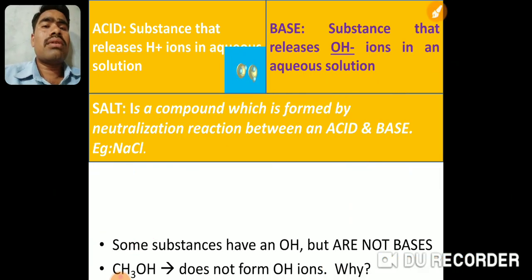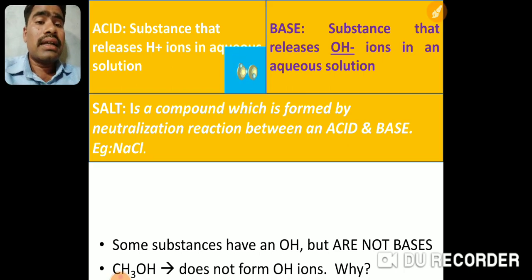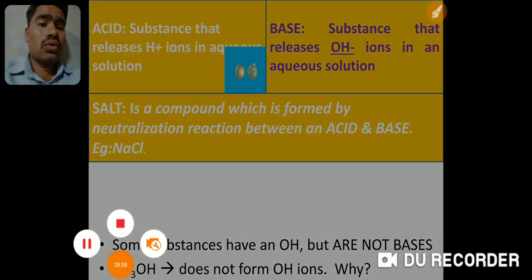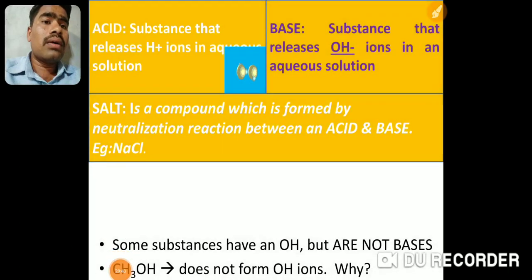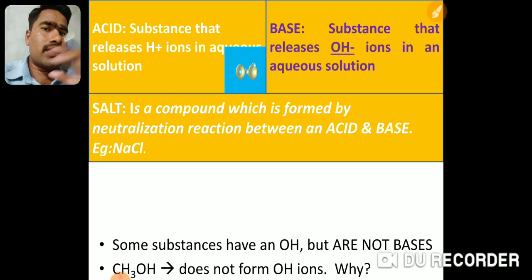So this is about the definitions of acids, bases and salts. Now this is the chemical definition, on the basis of chemistry or internal structure. This is how acids, bases and salts can be defined. But one more very basic thing I'm going to tell you is how to identify acids, bases and salts on the basis of tests.